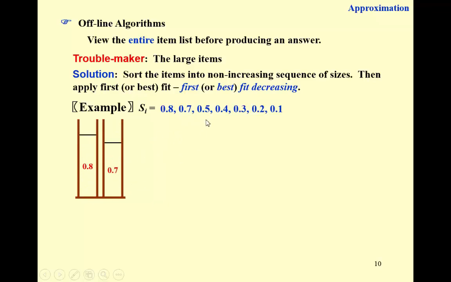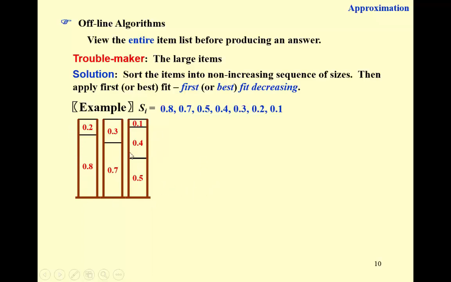The next one, 0.5, another bin. All right, now 0.4 can be packed into the third bin, right? So here comes in 0.4. How about 0.3? Here. And 0.2 here. And finally 0.1. Everything is perfect. We just obtained the optimal solution.